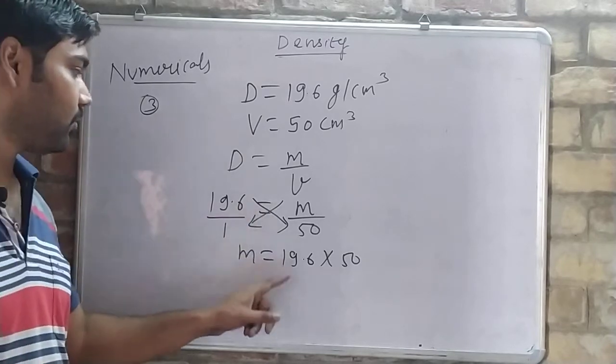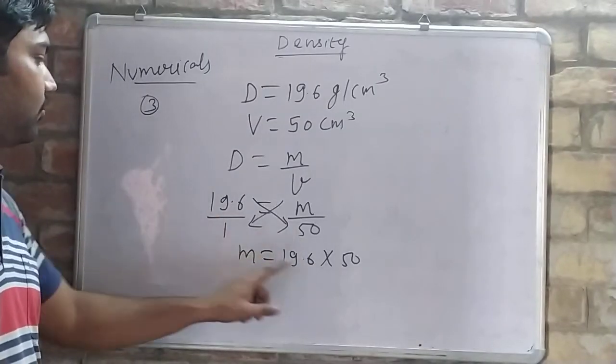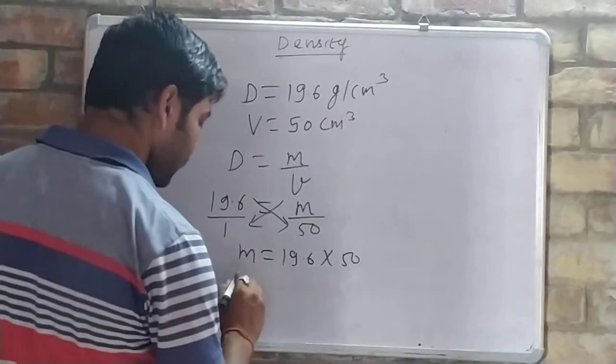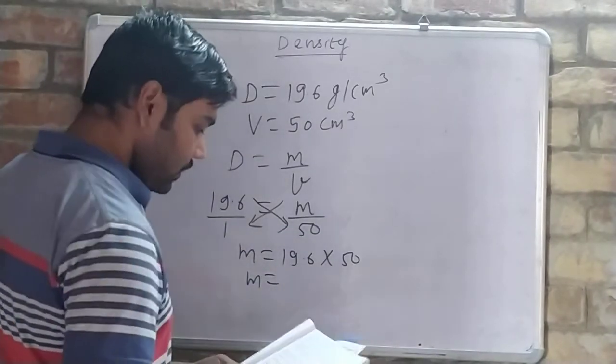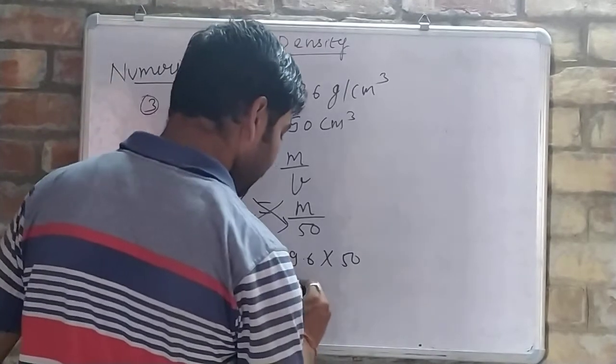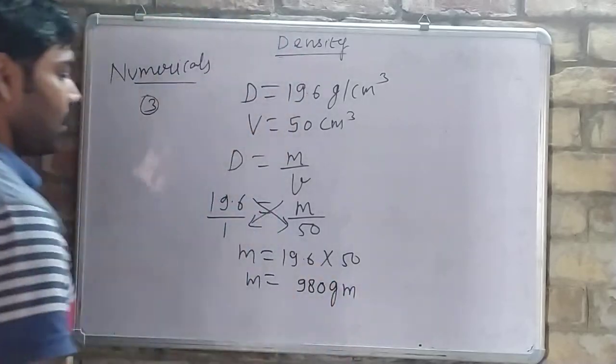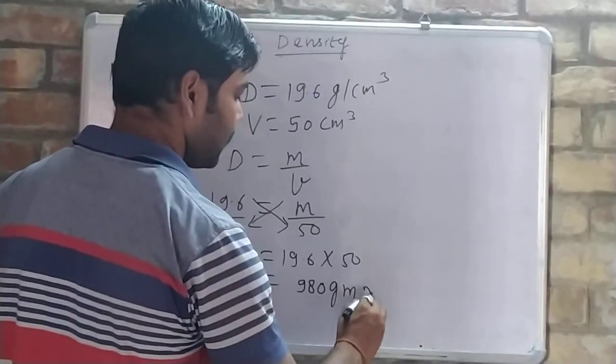We will cross multiply, 50 will multiply with 19.6 and m into 1 is equal to m. So m is how much? 19.6 into 50, 980 gram. 980 gram is the answer.